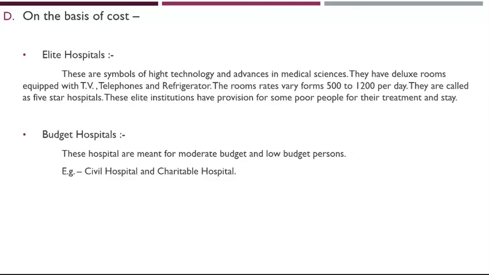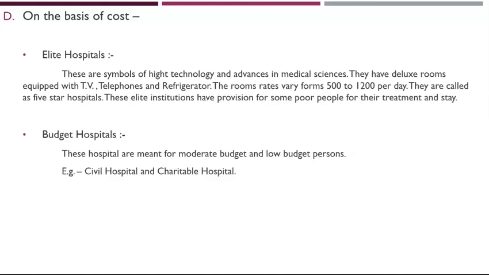These elite institutions have provisions for some poor people for their treatment and stay. The last one, budget hospital. These hospitals are meant for moderate budget and low budget persons. Examples are civil hospital and charitable hospitals.